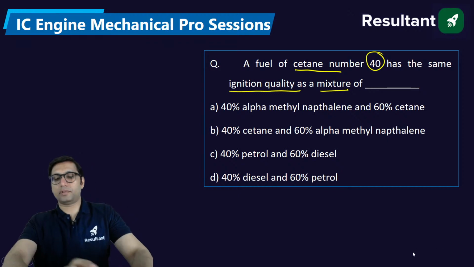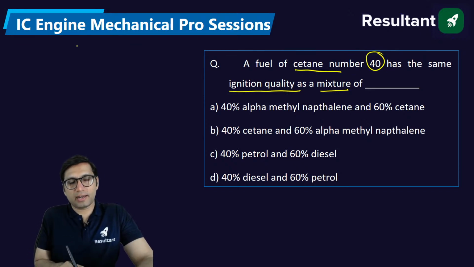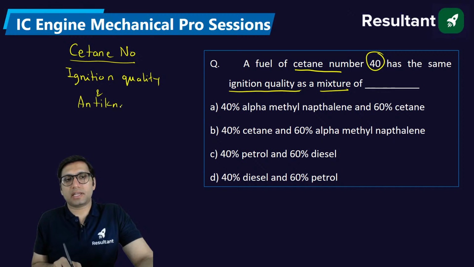Yes. This is question number 1. A fuel of cetane number 40 has the same ignition quality as a mixture of. What is cetane number? First of all, we need to understand. Cetane number is basically a number which will tell you the ignition quality, or you can also say anti-knock quality, of diesel fuel.